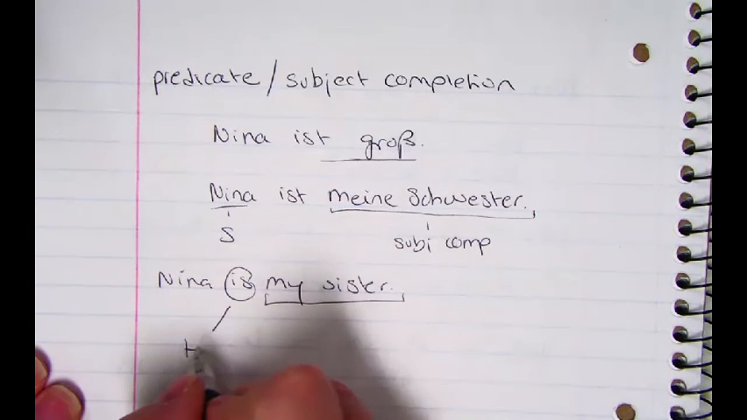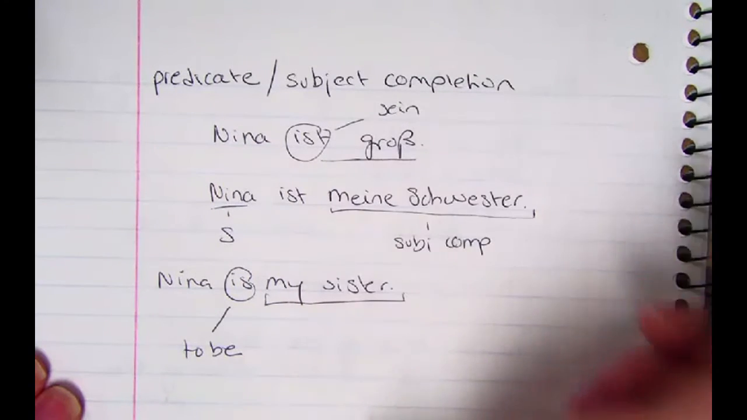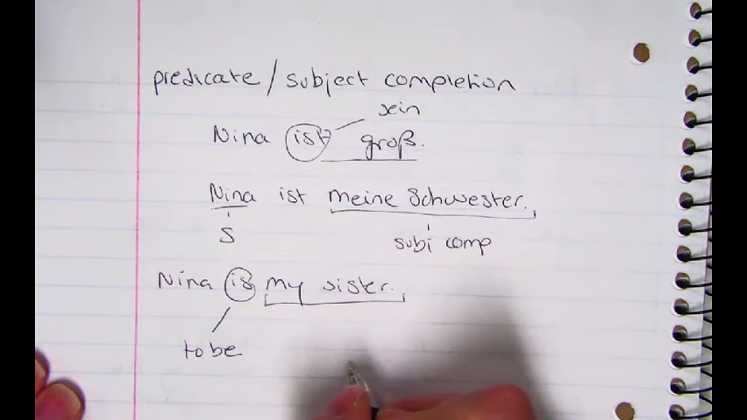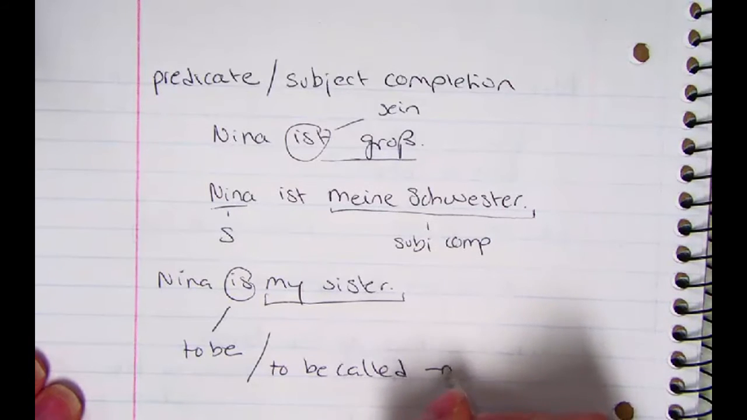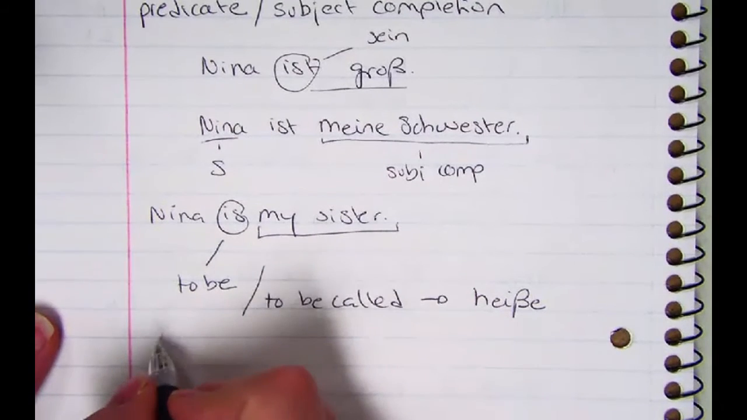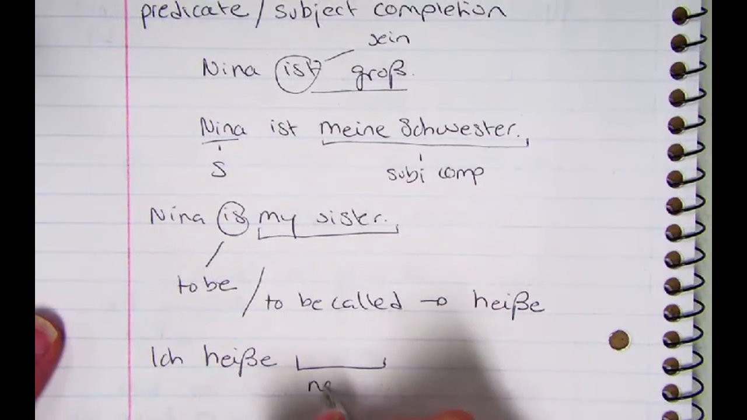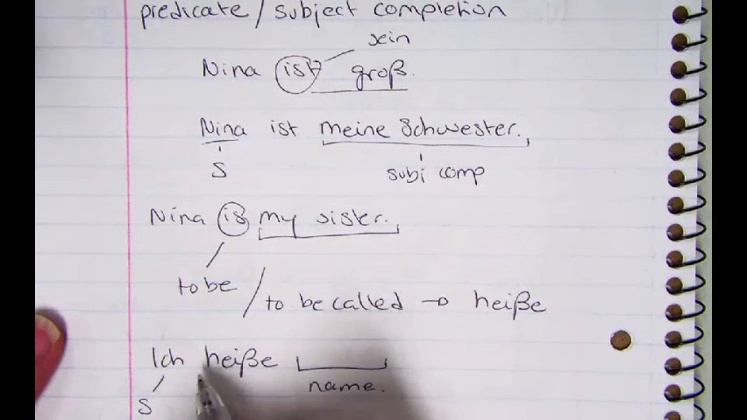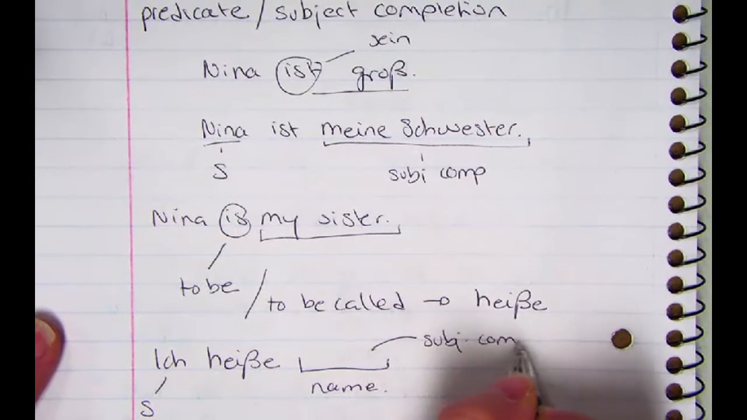So we have the verb to be in English. Of course, ist is the verb sein, which is to be in German. In German, though, we're also allowed to do it when we have the verb to be called. And to be called, if you remember, is heißen. That was one of those very first verbs that we learned. So we had ich heiße, and then you said your name. Of course, ich is the subject, and whatever your name is just completes that. You're still talking about the subject, so you have a subject completion.